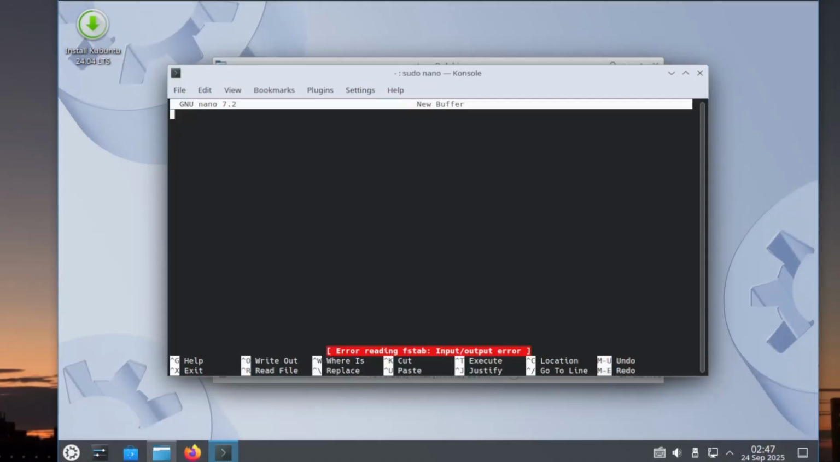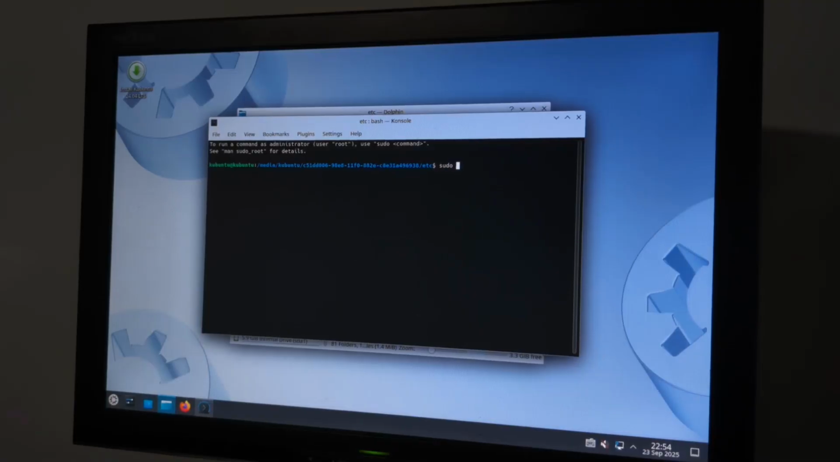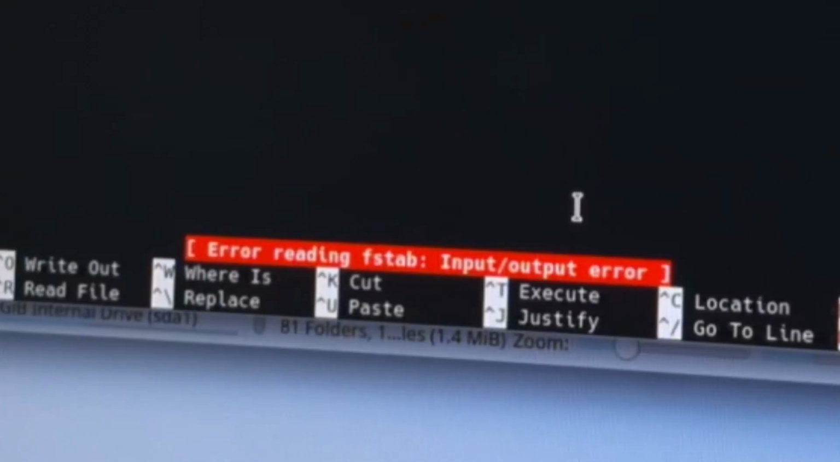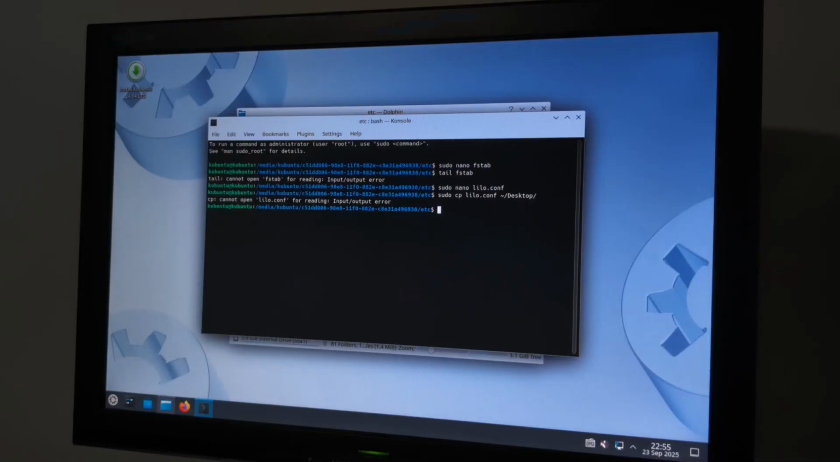Okay, I'll do that, but on the actual computer. What do you mean input-output error? What if I try to boot on the VM? Is it gonna be the same problem? Because if it's the same problem, then it means that the installation is actually corrupted.